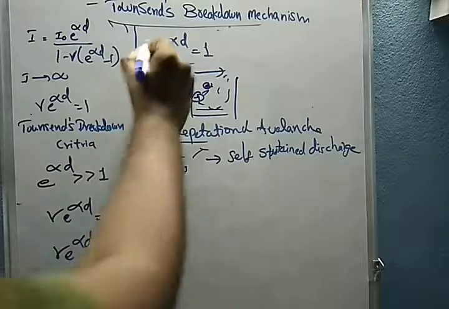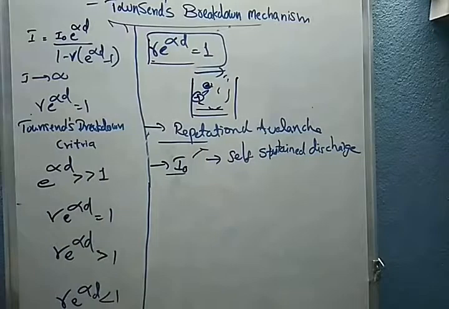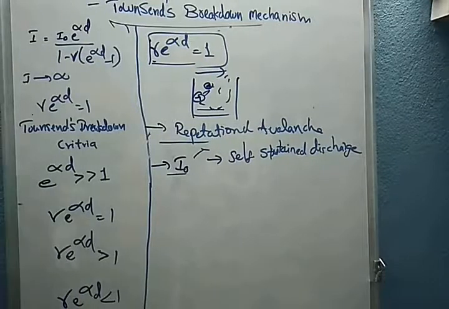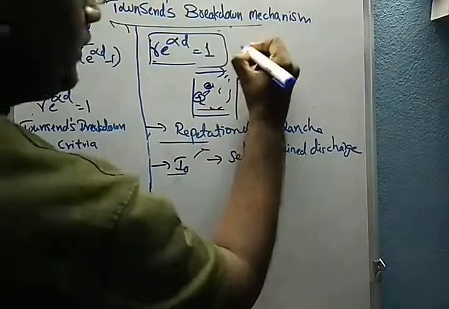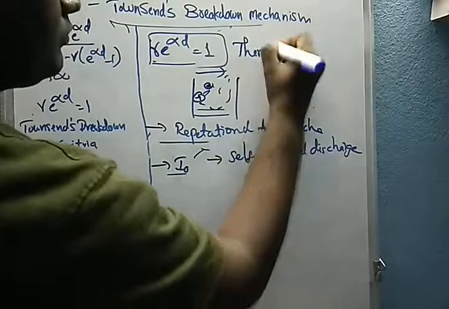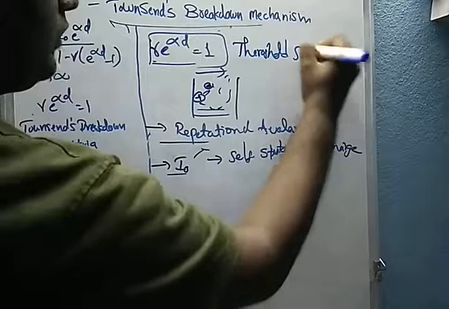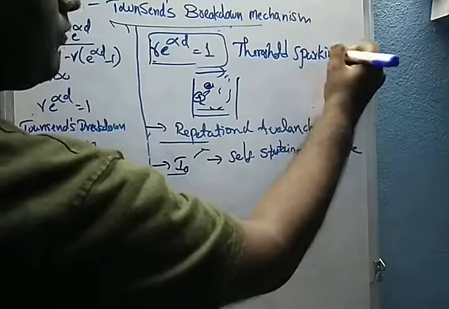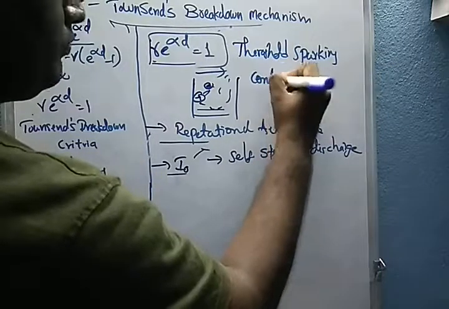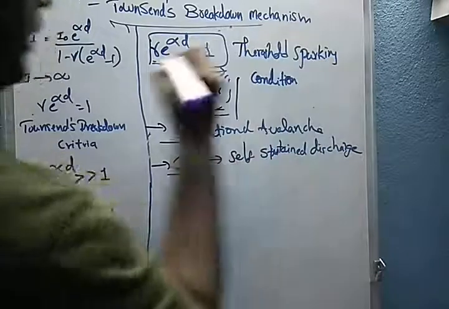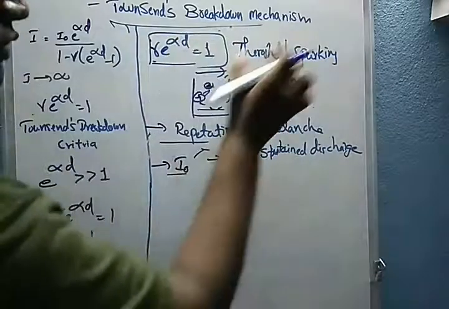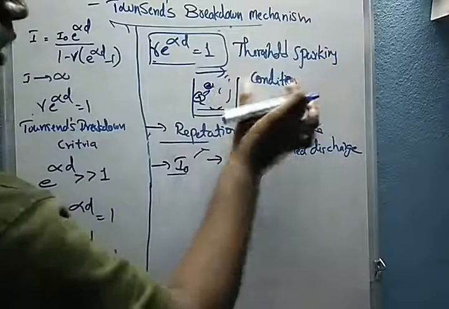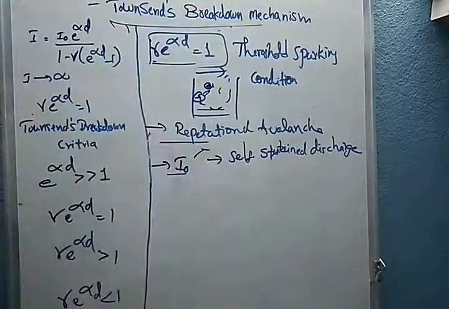Here the condition is gamma e power of alpha d is equal to 1. This condition is called the Townsend sparking condition. Gamma e power of alpha d equal to 1, this is the one condition.